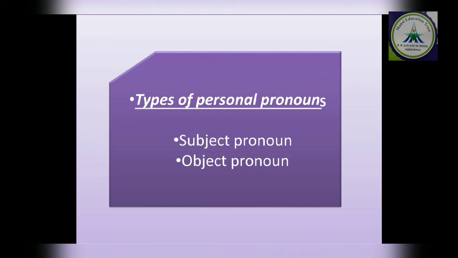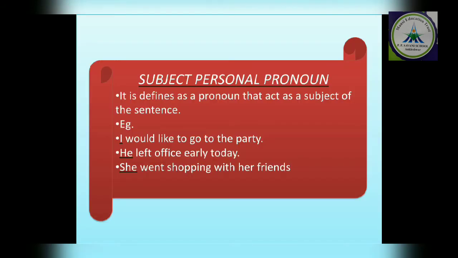Up to now we have studied only personal pronoun. But now we will differentiate that personal pronouns are of 2 types: subject pronoun and object pronoun. Now what is this subject pronoun? It is defined as a pronoun that acts as a subject of the sentence. Okay, you all know that a sentence is having a subject and an object. Then only it becomes a complete sentence. So the pronoun, the word which is acting as a subject in the sentence, that is known as subject pronoun.